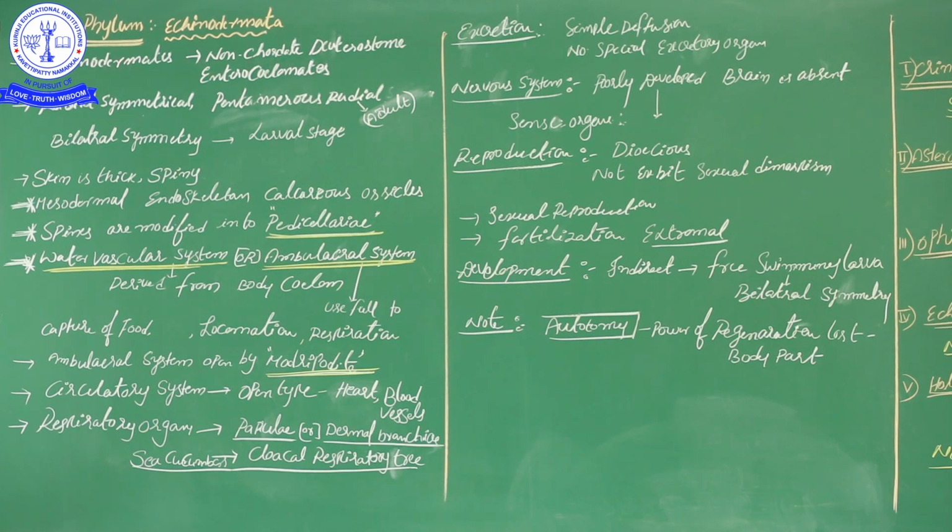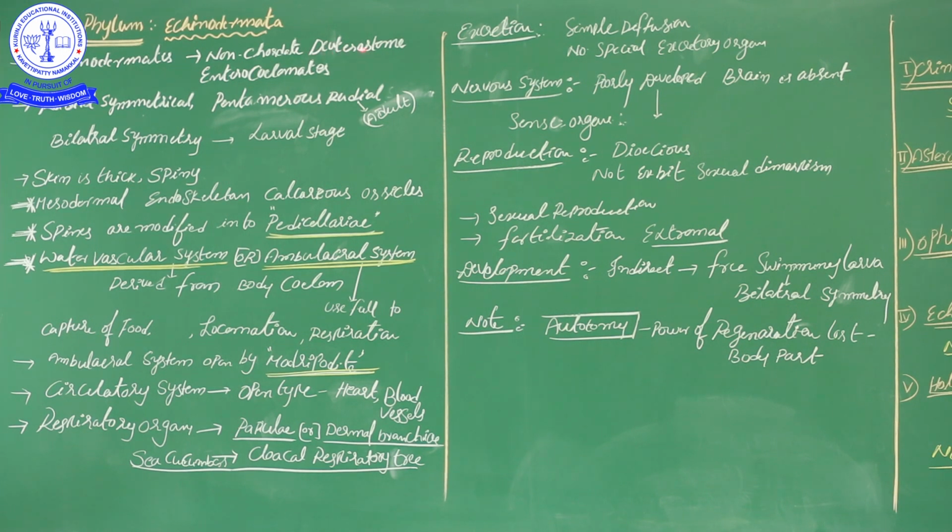Here I am talking about the Echinodermata characteristics. Why I recall all this: Echinodermata differs from the previous phyla. How does it differ? Echinodermata is one of the non-chordate invertebrates, with the same characteristics as the previous phyla, but Echinodermata has a deuterostomic nature.